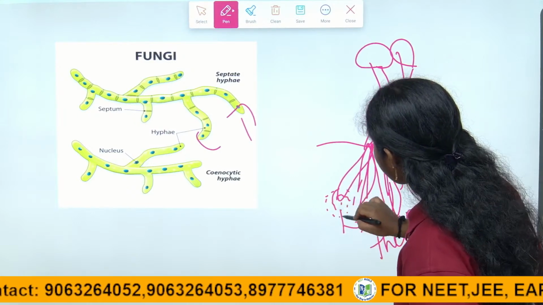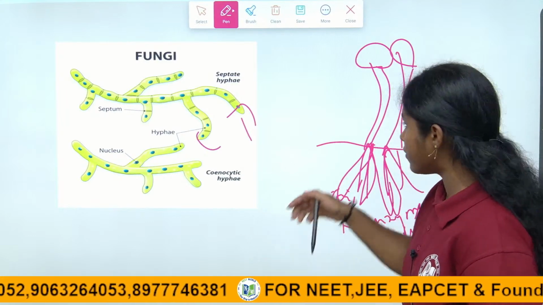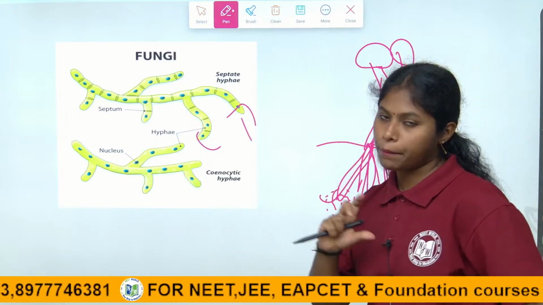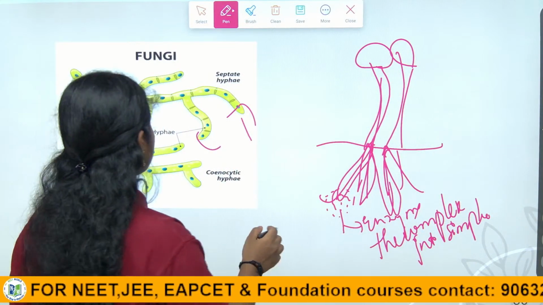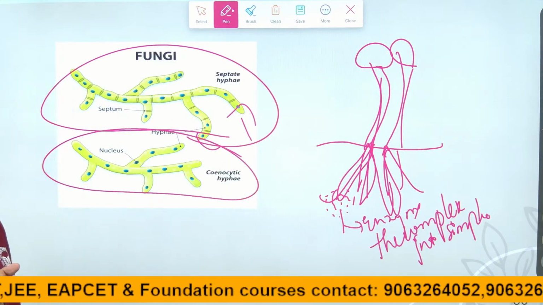Thereby they make it a utilizable form for the fungi, and they absorb it and transfer it to all parts of the body of the fungi. Right children? This is how this hyphae works.